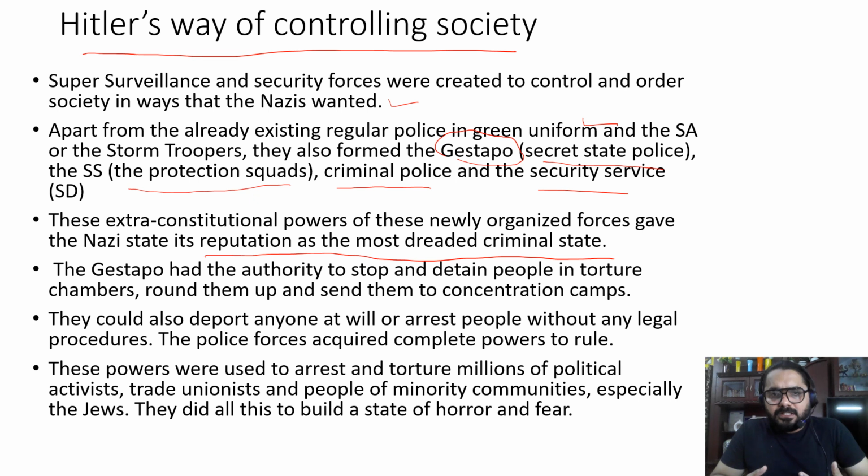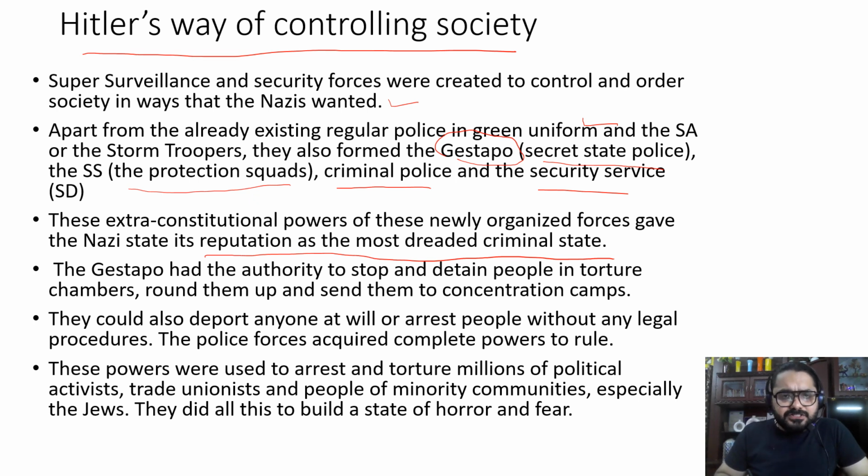The world was seeing them as a state that was criminal in nature, a most dreaded criminal state. So Nazi reputation was going down because of the extra forces and the extra powers given to them.